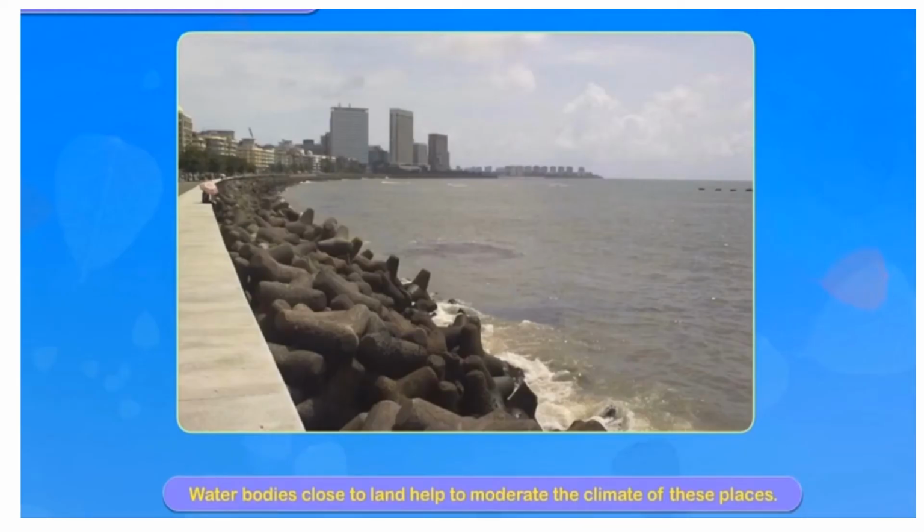The places near the sea or water bodies have a moderate type of climate. They have moderate summers and pleasant winters.